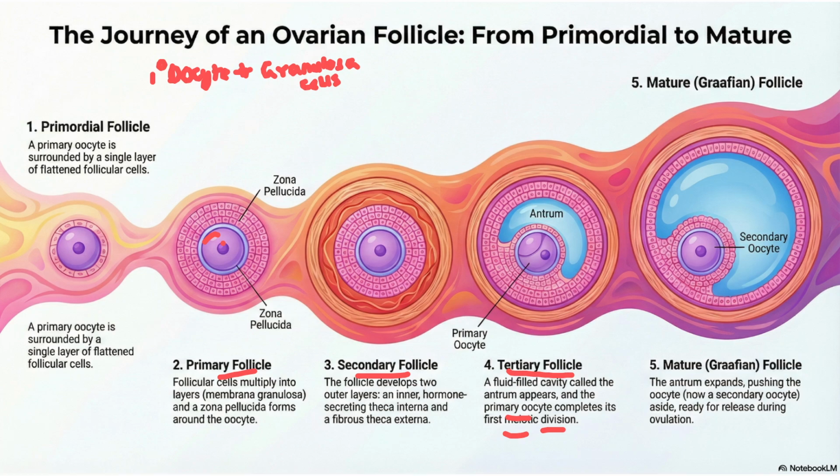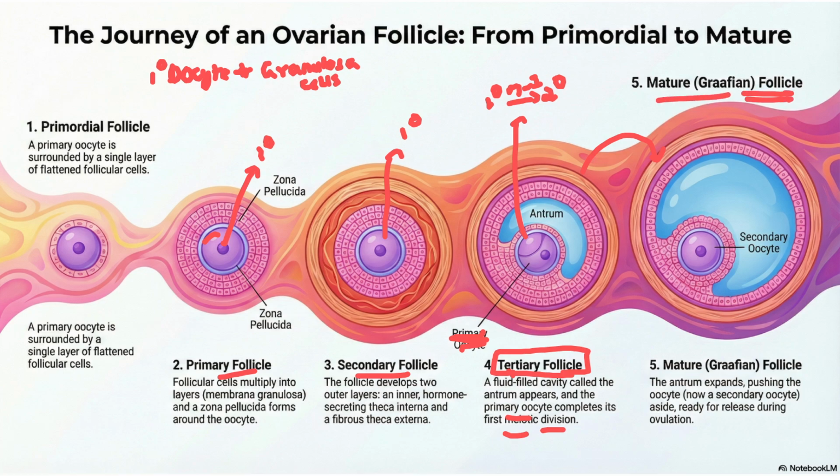Before this, we saw only the development of the oocyte. Now we need to look at follicular development. This is primary oocyte, this is primary oocyte. When the tertiary follicle stage comes, it will be converted from primary to secondary. That is why they have mentioned primary here, but it will change to secondary. If they ask in which phase meiosis 1 will be completed, that is tertiary follicle. Then from this it is going to convert into mature Graafian follicle.